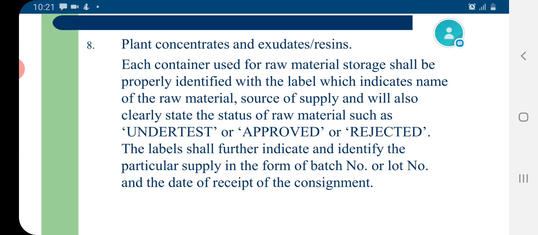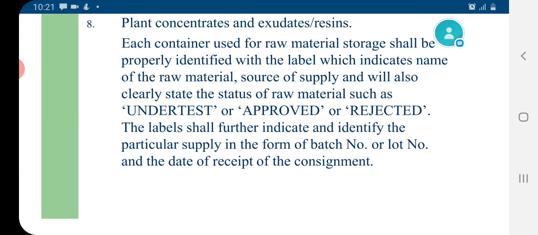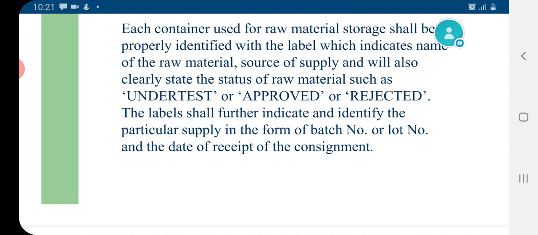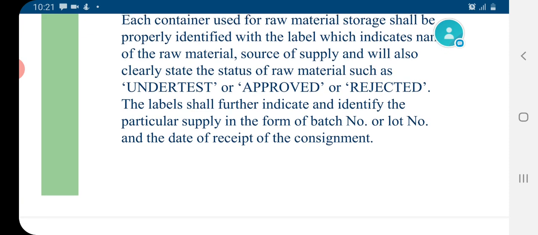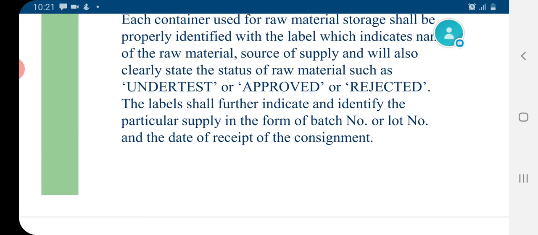Each container which is used to store the above mentioned raw material shall be properly identified with labels which indicate their names, source of supply, and will also clearly state whether the raw material is under test or approved or rejected for the manufacturing process. The label shall further indicate and identify the particular supply in the form of batch number or lot number and the date of receipt of consignments. If possible, the label should also contain the information about the shelf life of the raw material.